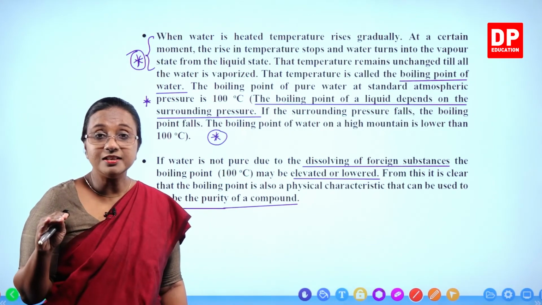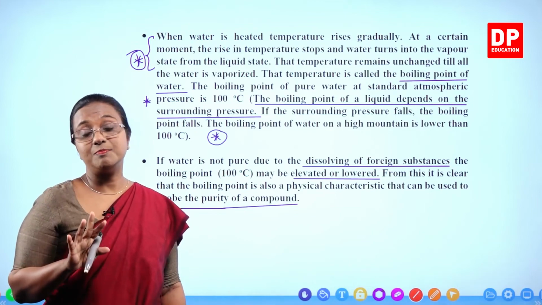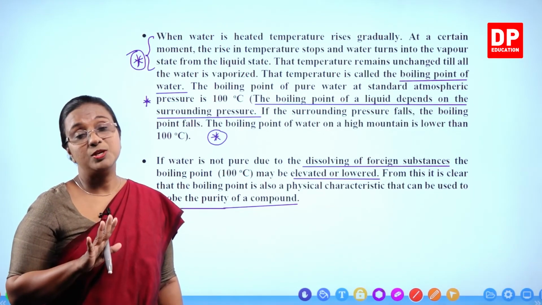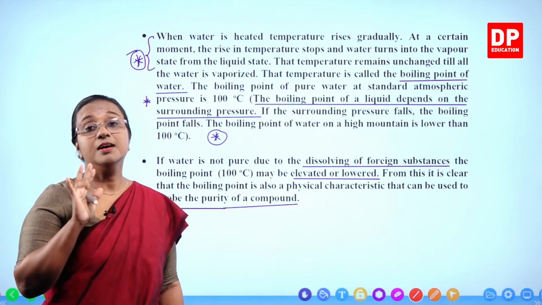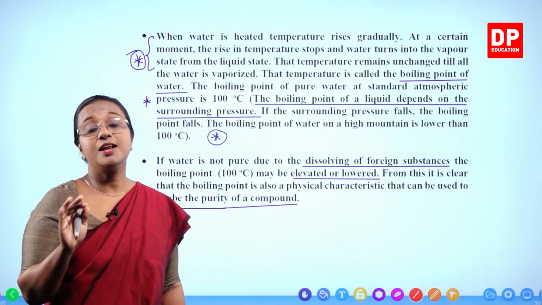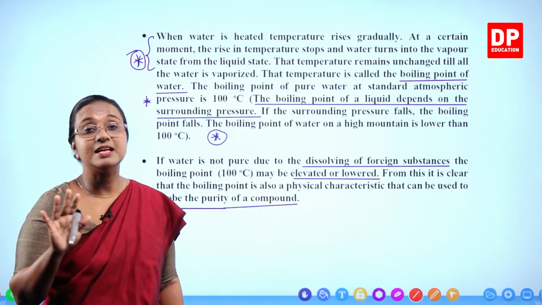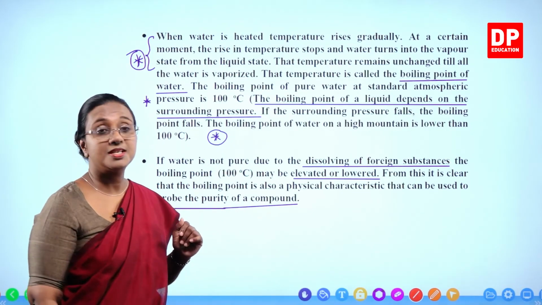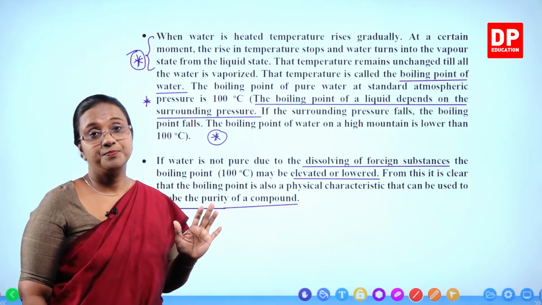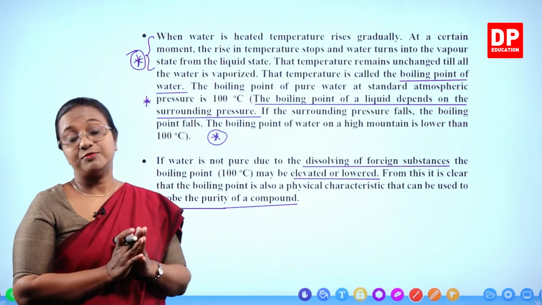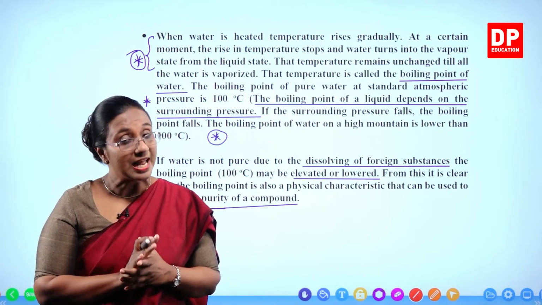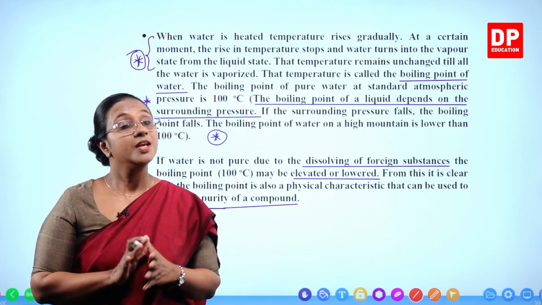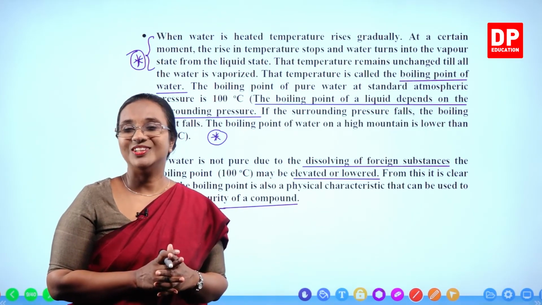If it is 100 degrees Celsius at standard pressure, then it is pure water. If the boiling point is not 100 degrees Celsius at standard atmospheric pressure, that means there are foreign substances dissolved in water. This is something you all have to remember, students. Is that clear to you all? So then we will move on to the next slide.